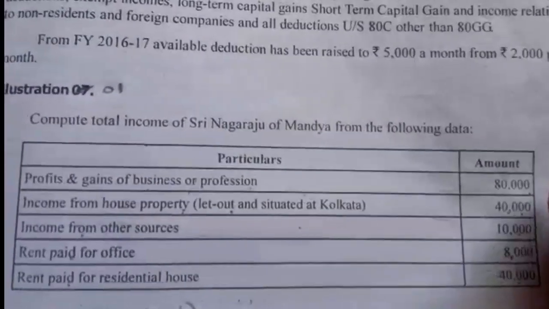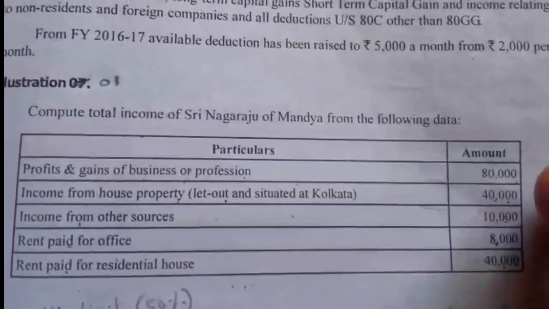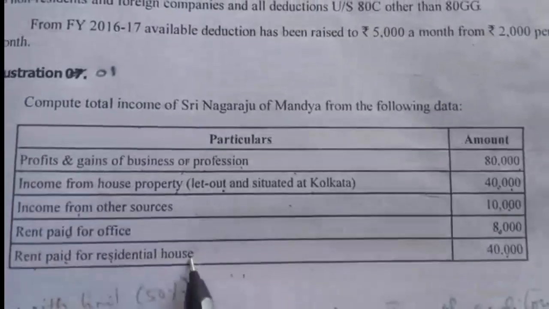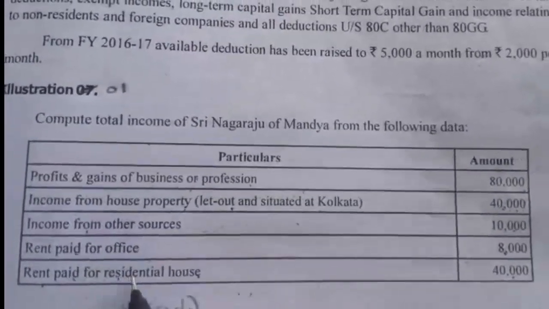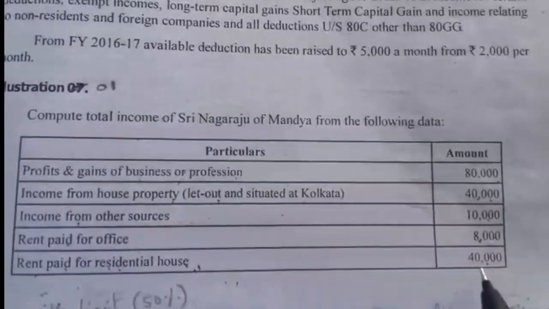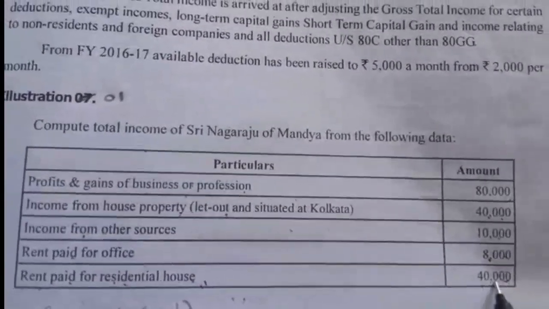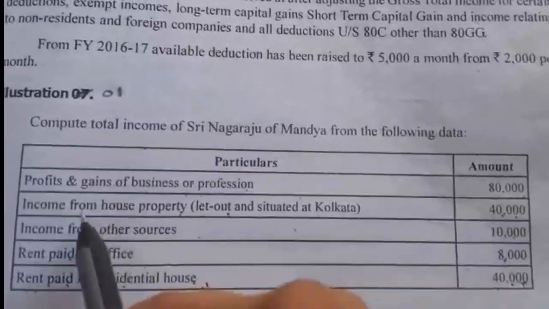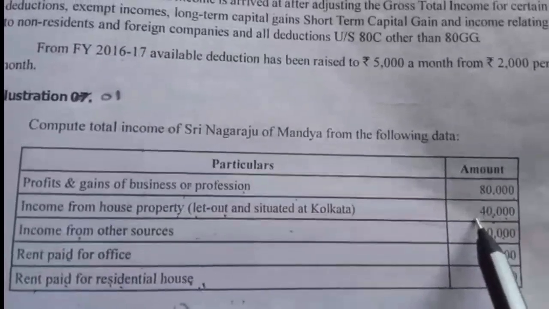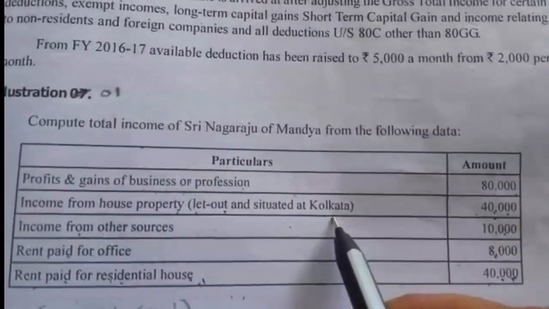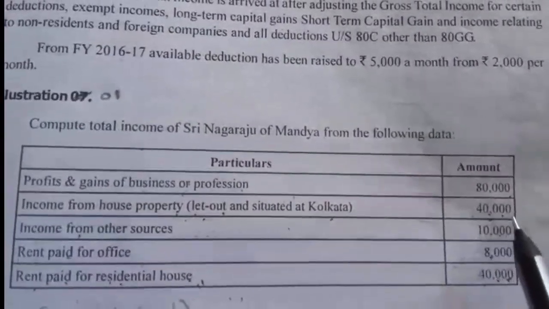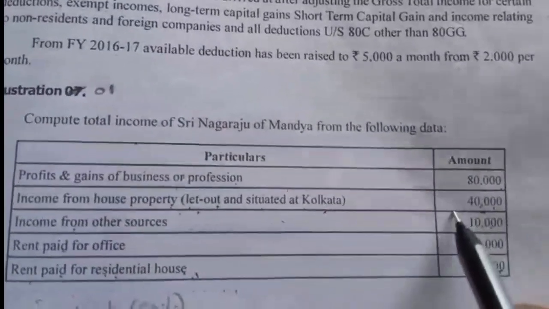Here we have to find the amount of deductions under 80GG, because they have given rent paid for residential house, meaning he is living on rent and paying rent. So for the rent paid for residential house, he can claim a deduction under section 80GG. He has income from house property, meaning he has one house property situated at Kolkata, and he is receiving rent from the let out house property. He is receiving rent, meaning he owns a house property in Kolkata.